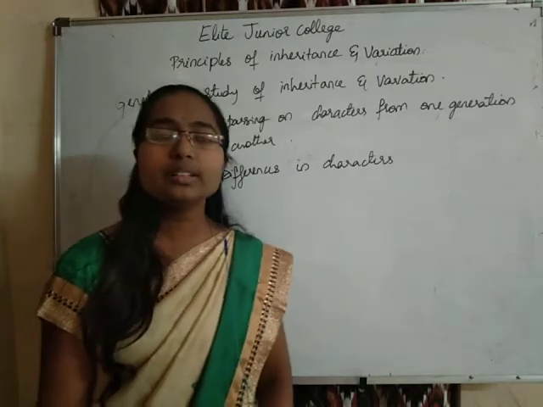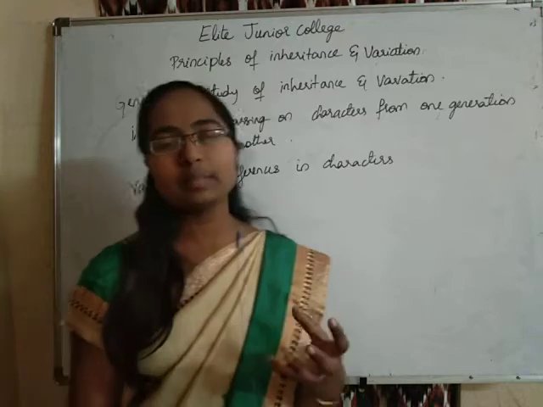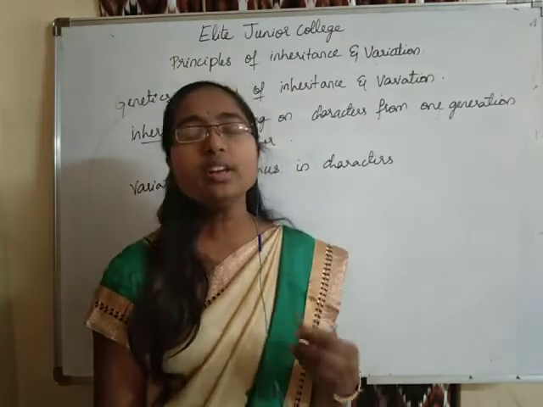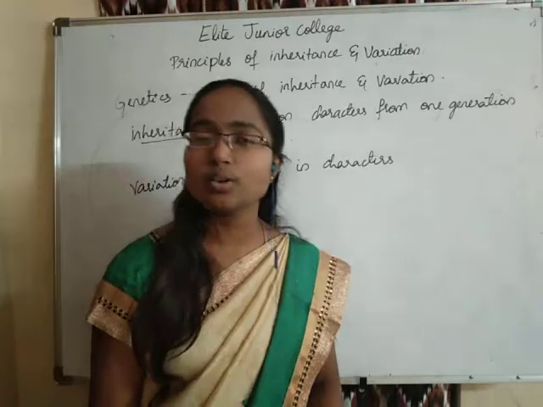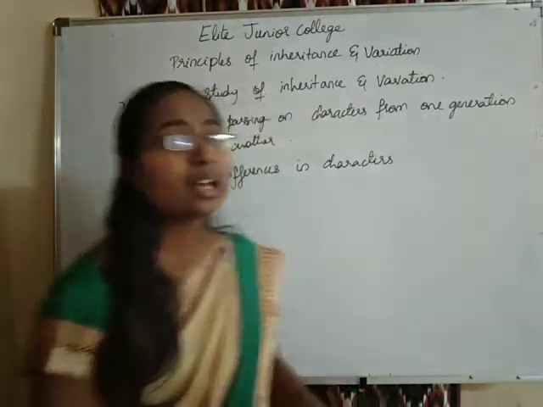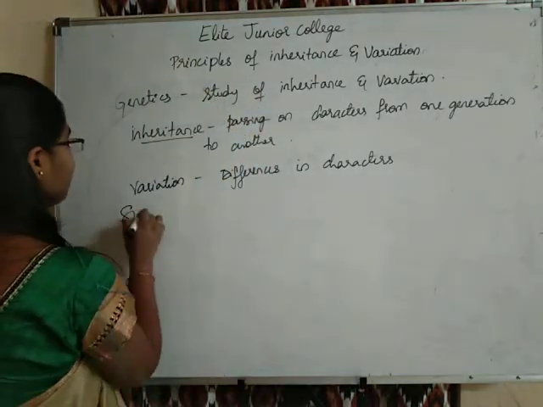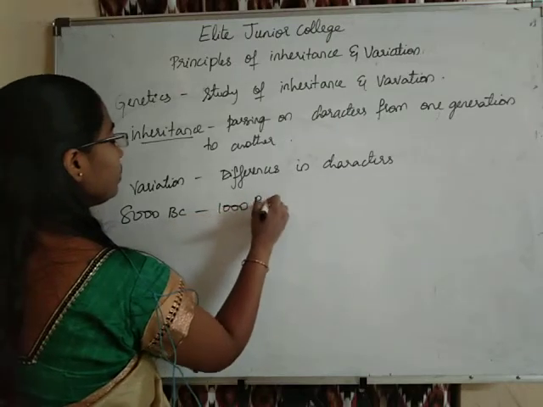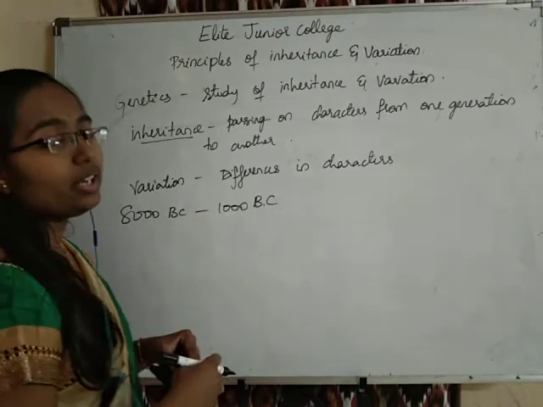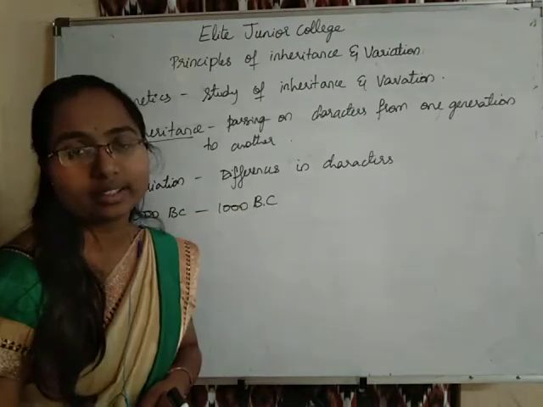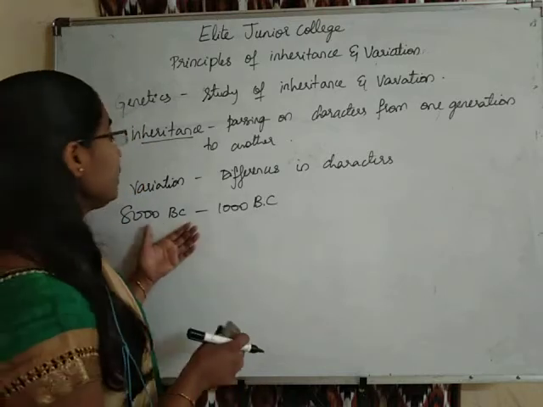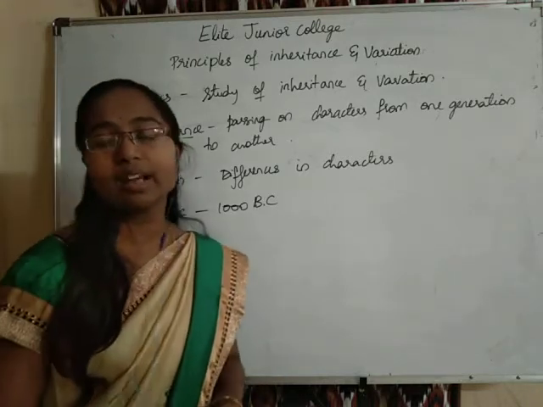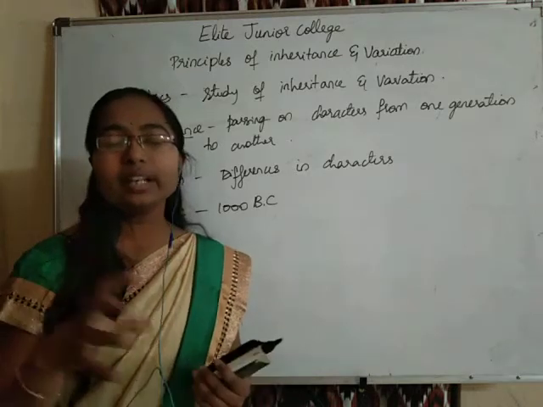Okay, so students, these two aspects, inheritance and variations, are not new to humankind. This inheritance of characters has been known to humankind since around 8000 to 1000 BC. Human beings during this time had a practice of selective breeding.